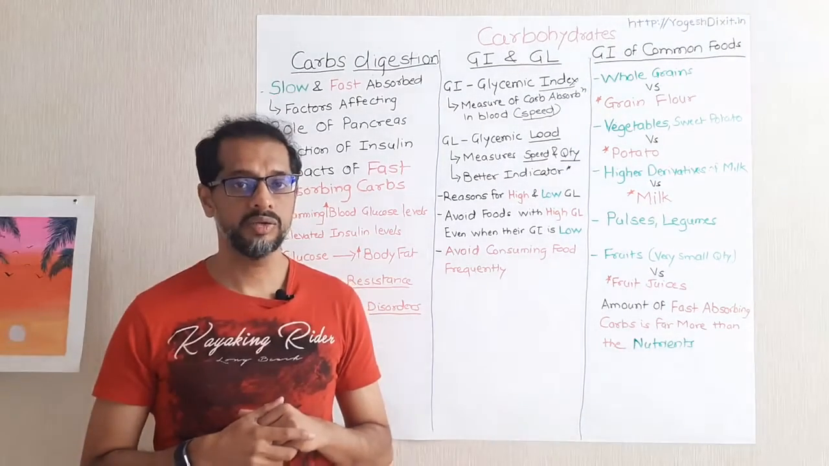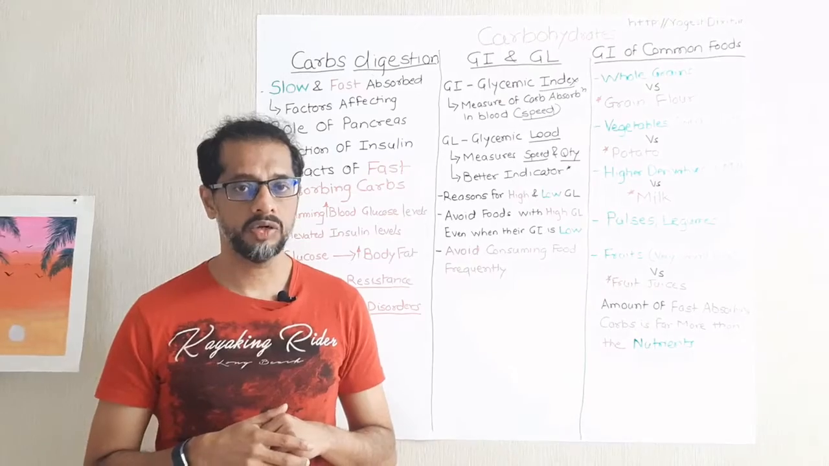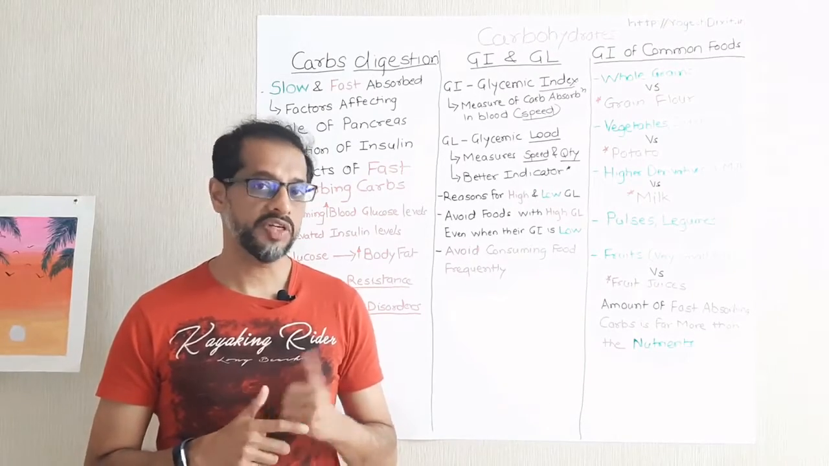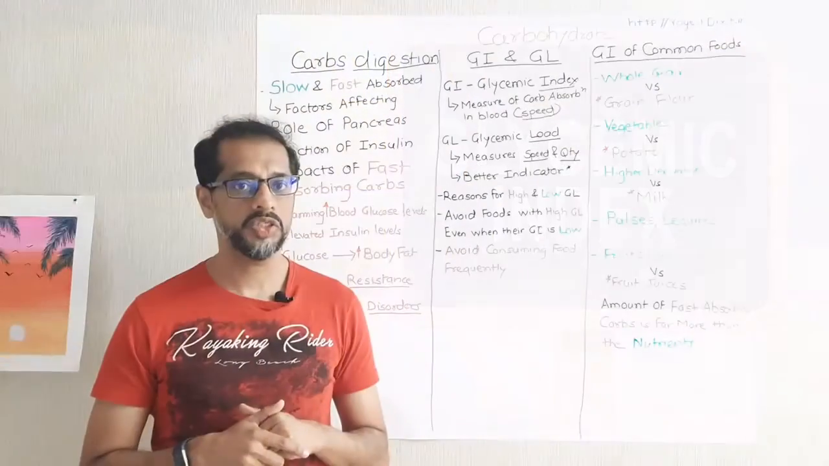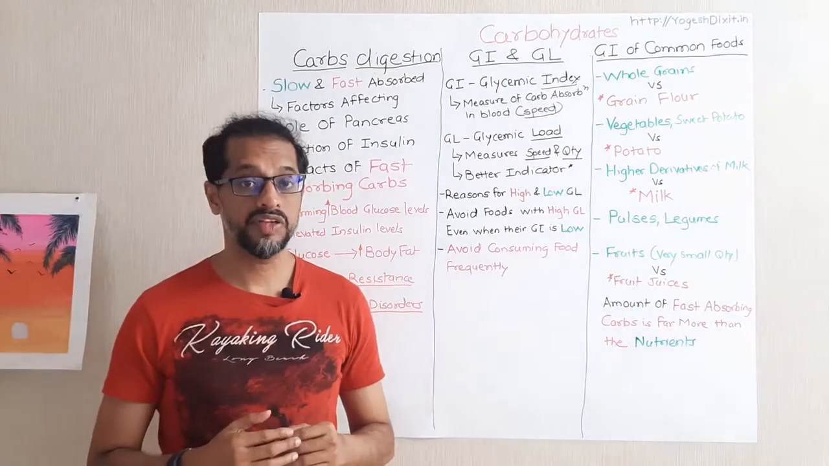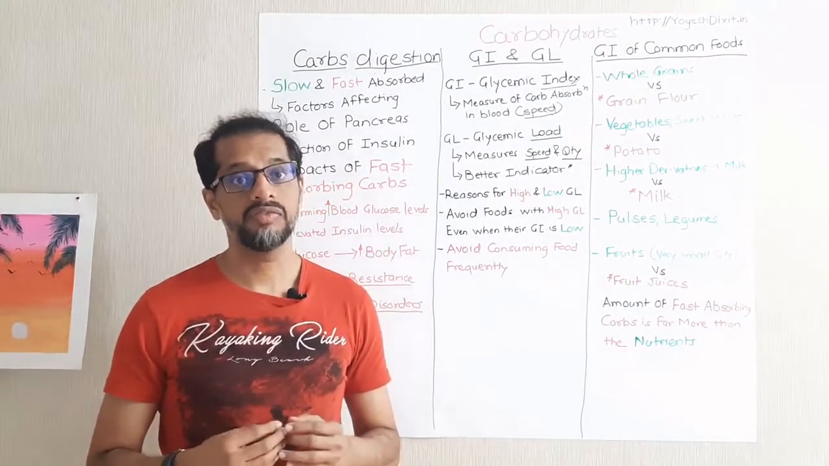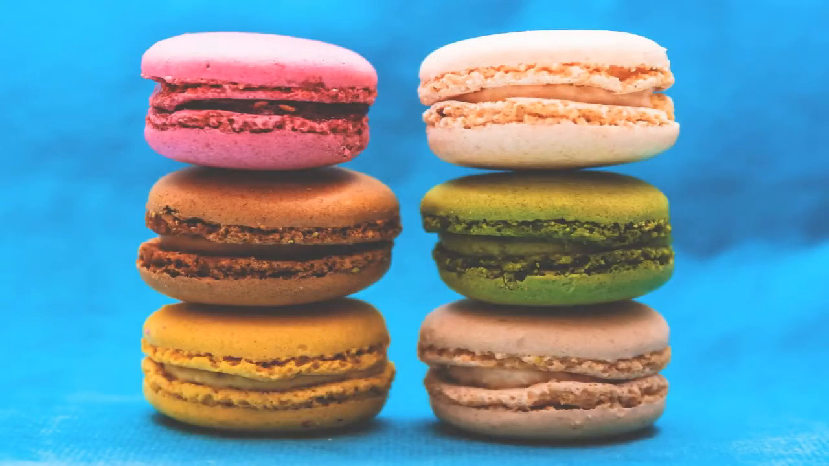And now we will take a look at a couple of units of measure to understand the impact of carbs on blood glucose level. So the first one is glycemic index. It measures the rate or speed at which the carbs are absorbed in the blood. The benchmark or reference point is consuming 50 grams of glucose against 50 grams of any carbohydrate that you want to measure the glycemic index of.